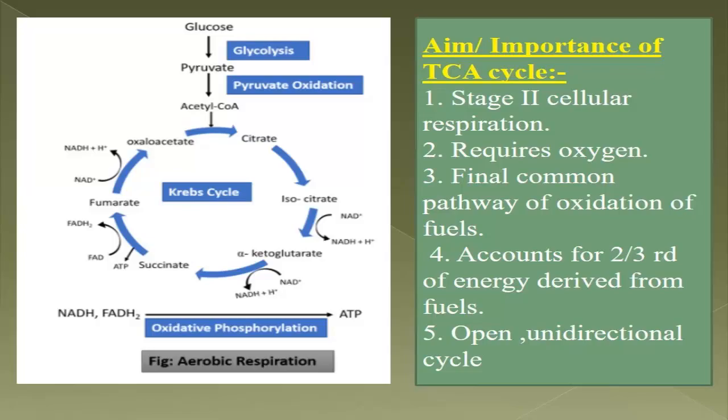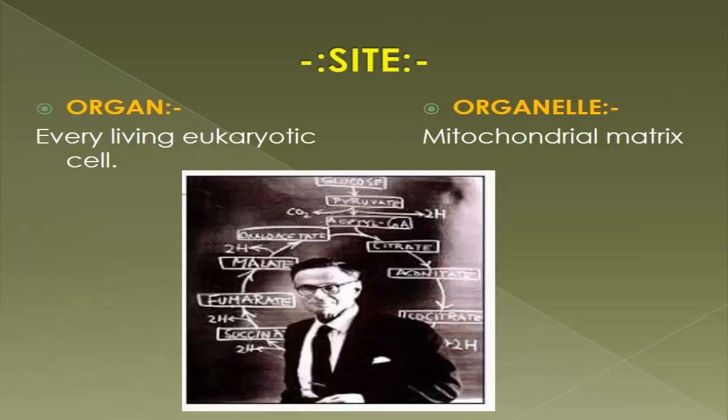Next. Now the next point is the site where this pathway operates. In every living eukaryotic cell of the human body, that is, every organ of the human body is capable of operating the TCA cycle. And what is the organelle? Inside the cell, the TCA cycle operates in the mitochondrial matrix.